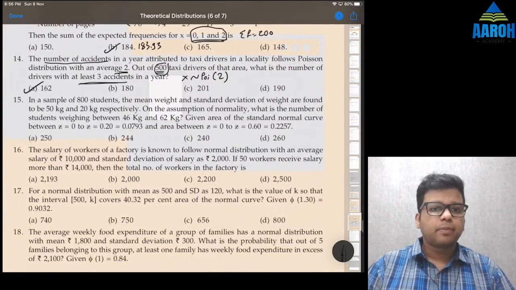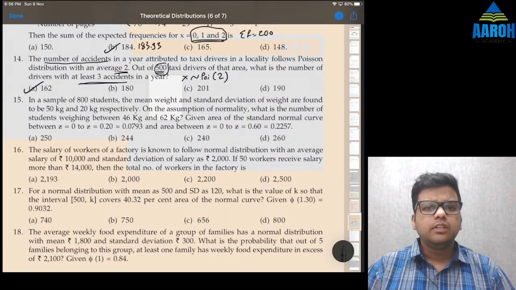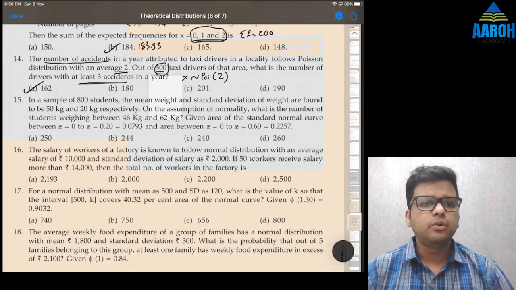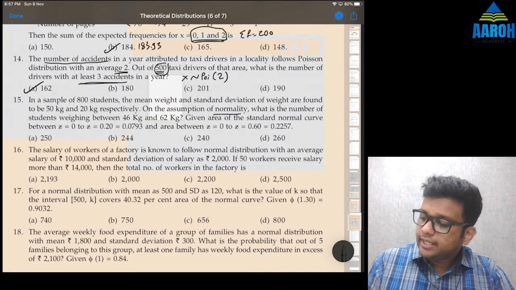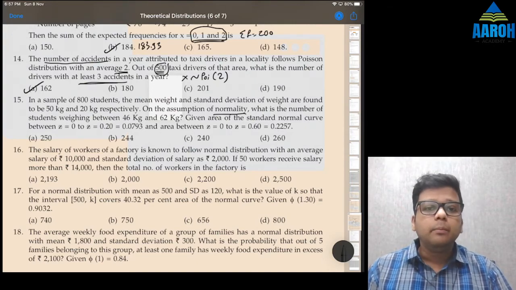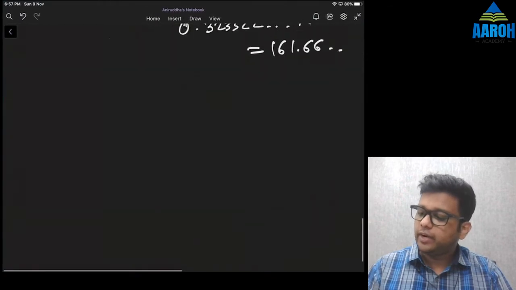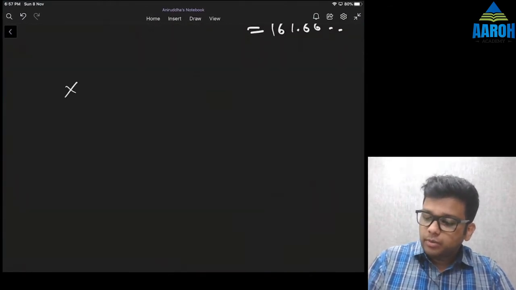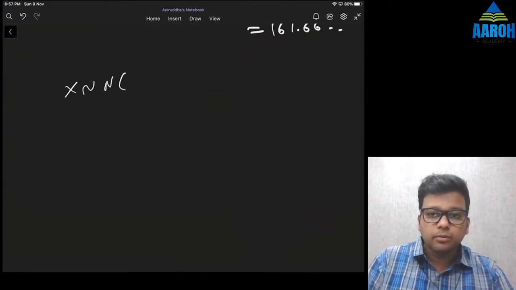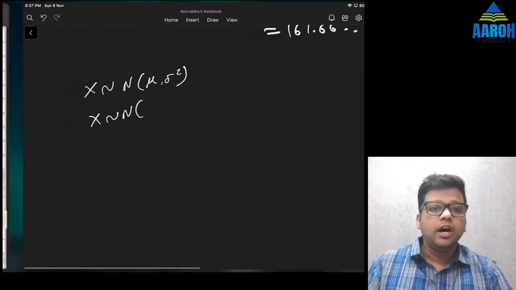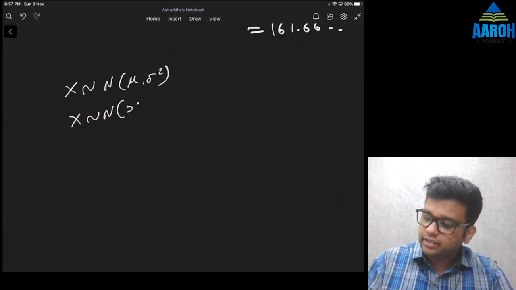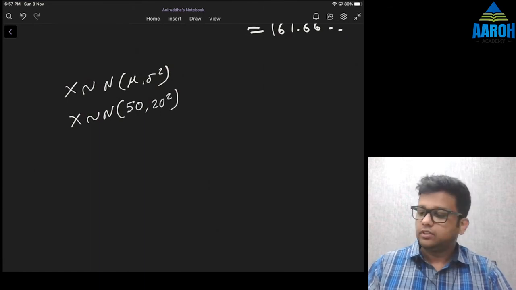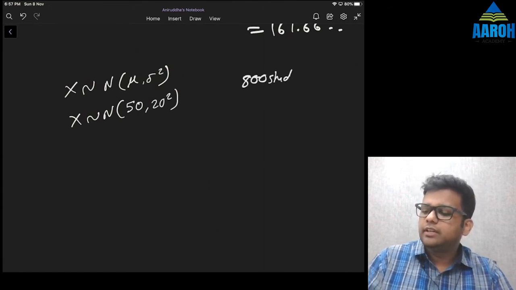Next one, 15. In a sample of 800 students, the mean weight and standard deviation of weight are found to be 50 and 20 kg respectively. On the assumption of normality, that means this is a normal distribution, with mean and standard deviation given as 50 and 20. What are the parameters of a normal distribution? Mu and sigma square, right? So for this normal distribution, our mean is 50 and standard deviation is 20. So parameters are 50 and 20 square, and a total of 800 students are there. This we will use at the end.